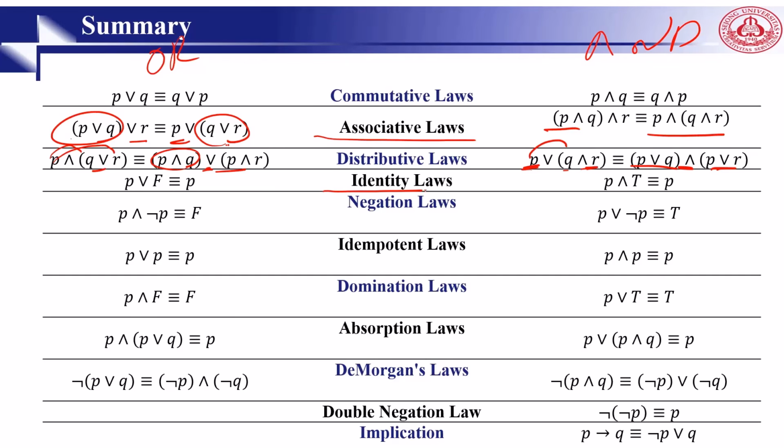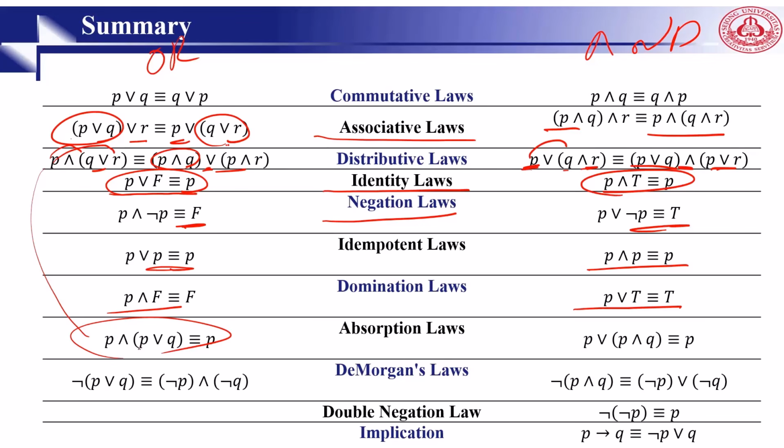We also understood that based on the identity law, P or false is always P and P and true is always P, right? Then we have negation law. P and not P is false. P or not P is true. Then we have idempotent law: P or P is P and P and P is also P. P and false is false. P or true is true. Then for absorption law, P or (P and Q) is P, and P and (P or Q) is P, right?